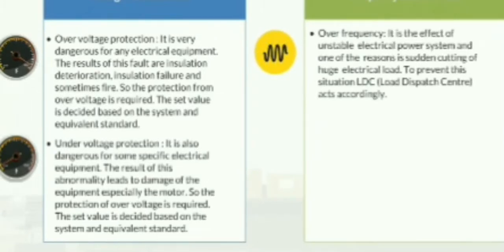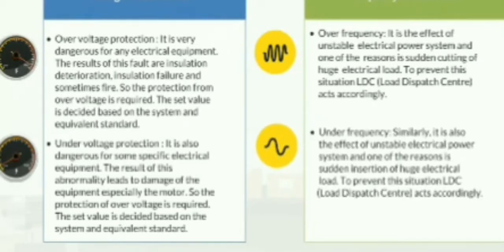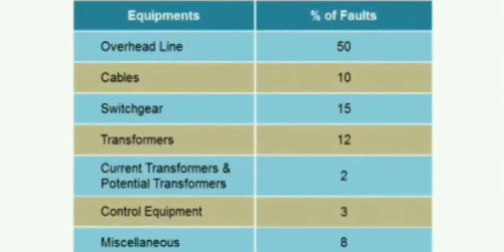Frequency-related fault, over-frequency. It is the effect of unstable electrical power system, and one of the reasons is sudden cutting of huge electrical load. To prevent this situation, LDC, Load Dispatch Center, acts accordingly. Under frequency. Similarly, it is also the effect of unstable electrical power system, and one of the reasons is sudden insertion of huge electrical load. To prevent this situation, LDC, Load Dispatch Center, acts accordingly. Now take a look at the fault statistics table to know about the percentage of faults in different types of equipments.